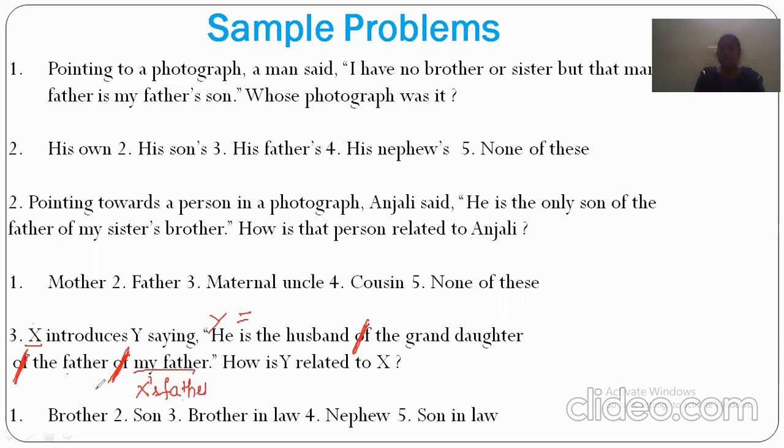The father of the father, grandfather. I am denoting with GF, grandfather. Next, the granddaughter of the grandfather.